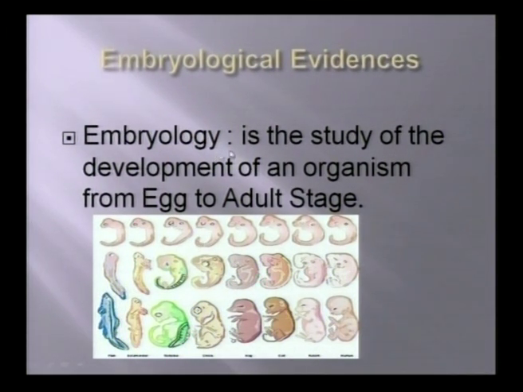Embryology is the study of the development of an organism from egg to adult stage. So, friends, there are 3 stages here. Okay, got it? In the first stage, what are you finding here? Yes, they have similar structures.